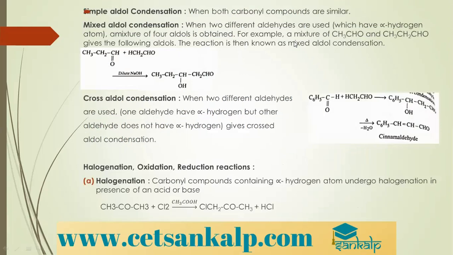Next, simple aldol condensation is when both carbonyl compounds are the same; you can use a ketone or an aldehyde. Mixed aldol condensation is when you use two different aldehydes or two different ketones; still we get a beta hydroxyaldehyde or beta hydroxy ketone, and after elimination of water we get an alpha beta unsaturated compound. Cross aldol condensation is nothing but mixed aldol condensation.